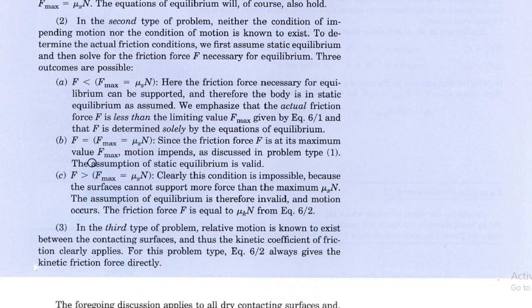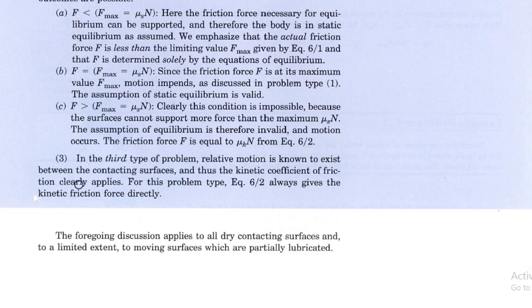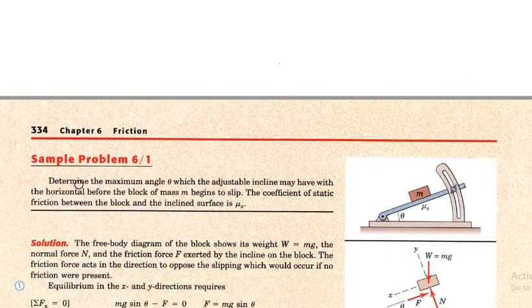Friction is at maximum value F max. Motion impends as discussed. The assumption of static equilibrium is valid. So these are the two valid points: F less than F max, and friction equal to F max. If F is greater than F max, it's impossible, because F max has its maximum value at mu s N, and friction force cannot be greater than F max. The third type is where the motion has started or the motion exists, and the case is F k equal to mu k into N.